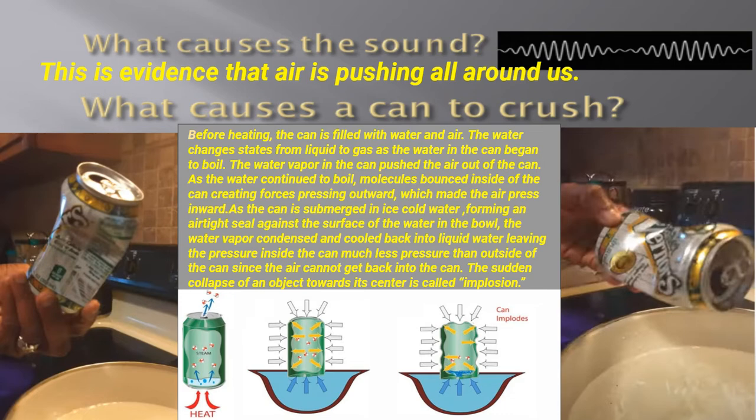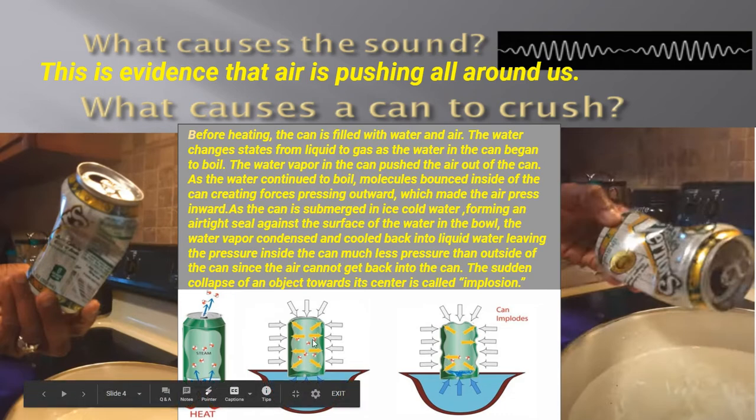Now, as the water continued to boil, the molecules bounced around inside of the can, creating the force outward. So you see our molecules here. They're still in the can. They're bouncing, and you see the yellow arrows bouncing outward.